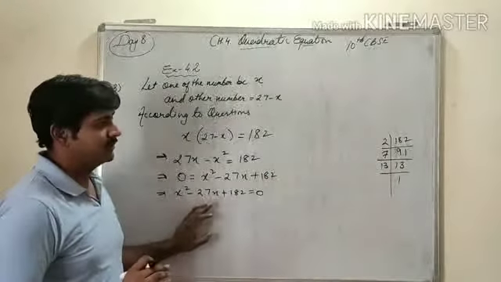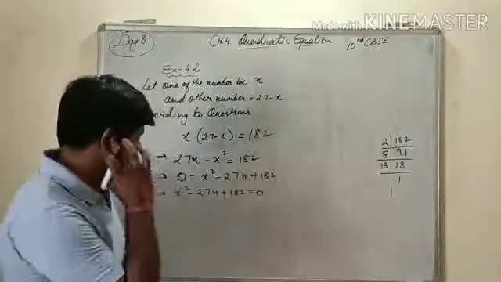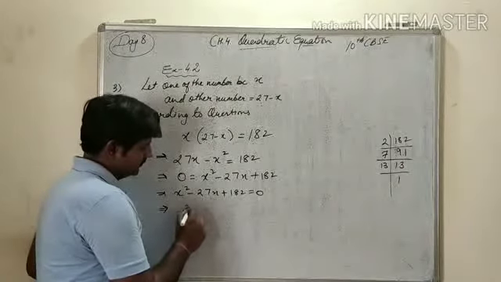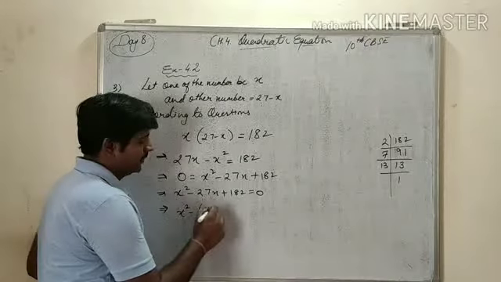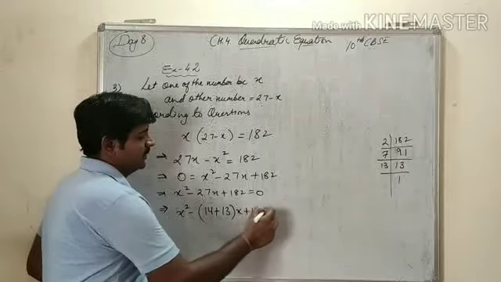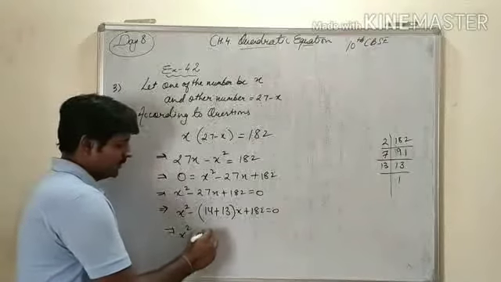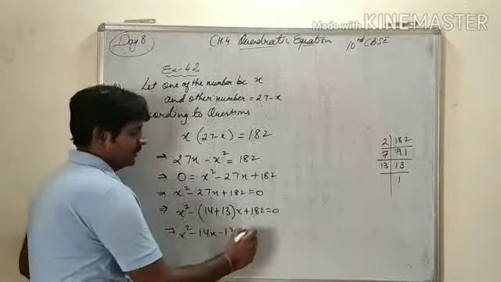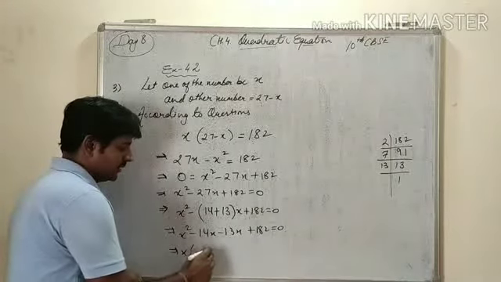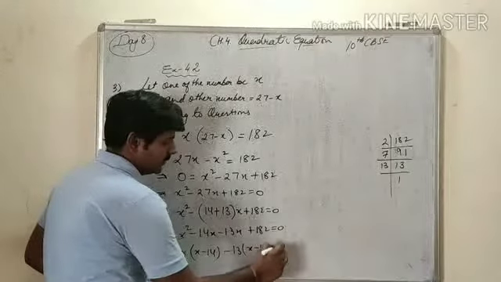We need 27. So 7 twos are 14 and 14 and 13. There will be sum of both. So x square, in the place of 27 we will write 14 plus 13 into x plus 182 equals to 0. x square minus 14x minus 13x plus 182 equals to 0. x taken common, x minus 14, 13 is common, x minus 14 equals to 0.